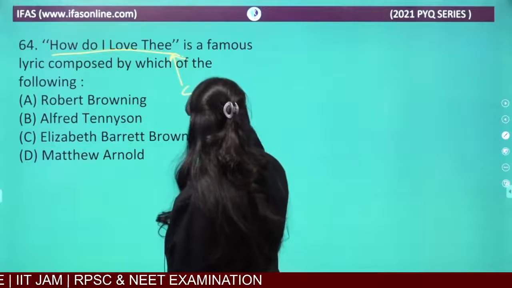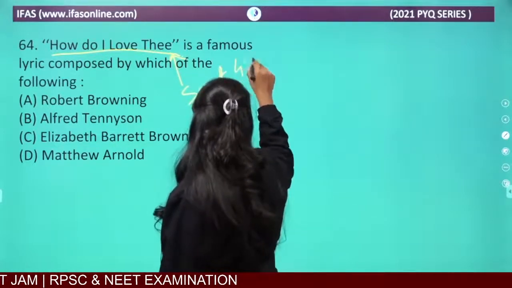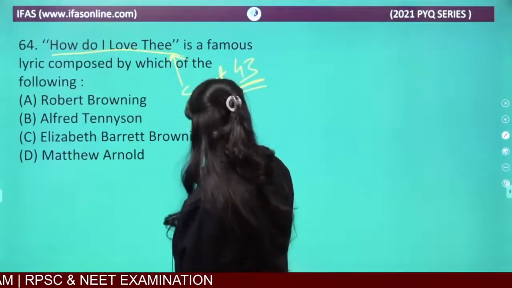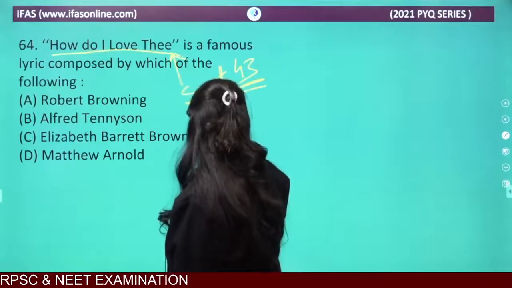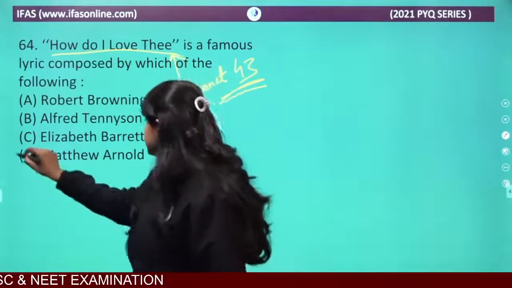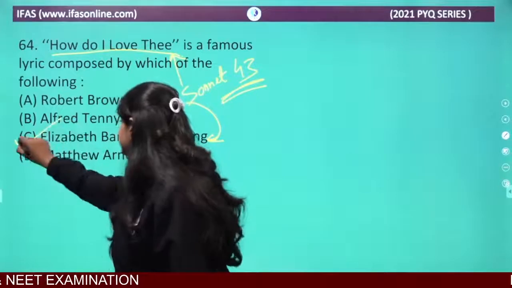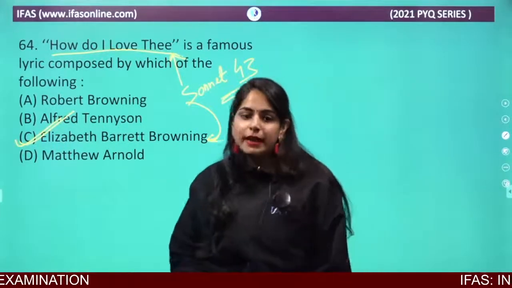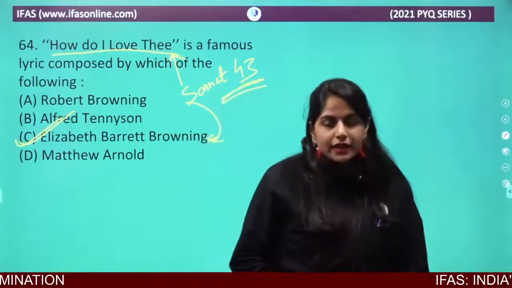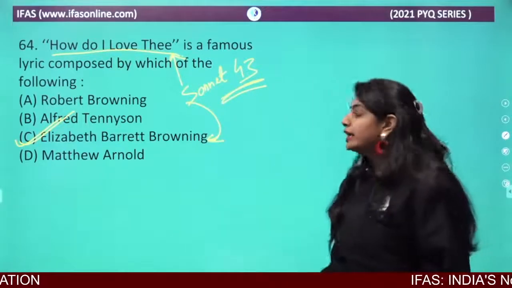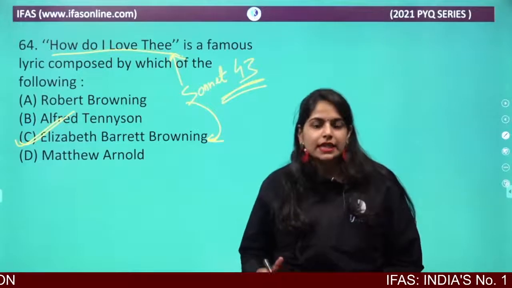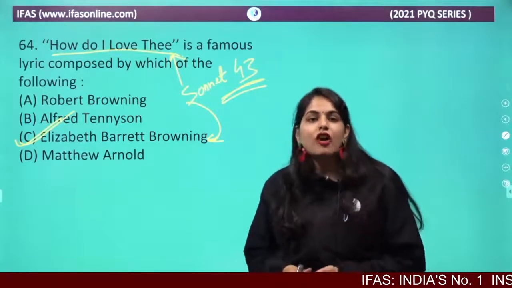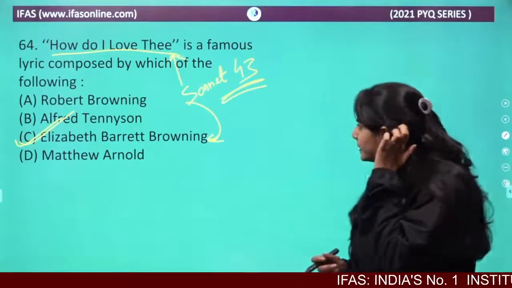It's Sonnet 43 by Elizabeth Barrett Browning. Now, who is Elizabeth Barrett Browning? Elizabeth Barrett Browning is the wife of Robert Browning. Okay, remember this.